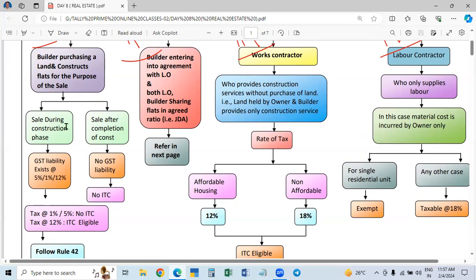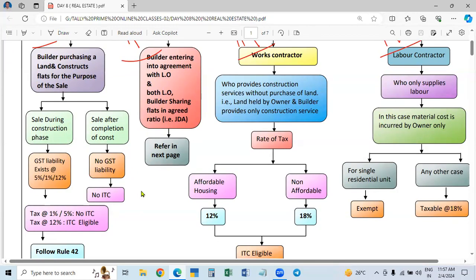And after completion, the balance is 30 lakhs. So the balance 30 lakhs will be collected by the builder and the building will be handed over. So the total amount is 40. The advance paid during construction is 10 lakhs, and the balance is paid after completion and handing over of the building. This is the first one.